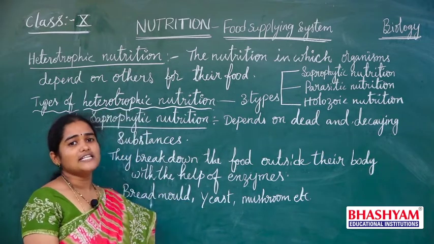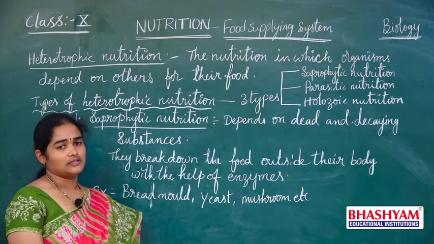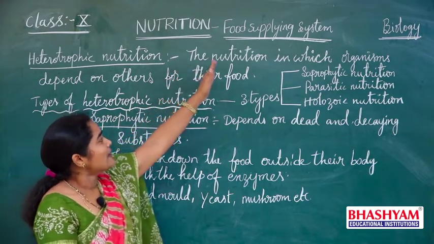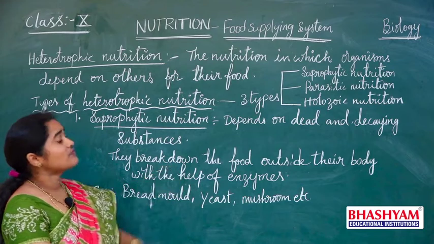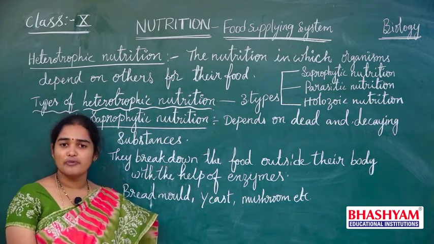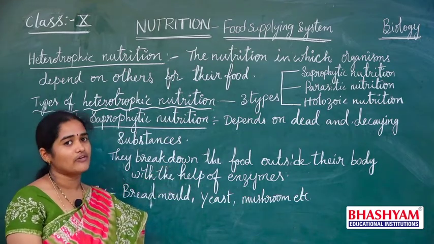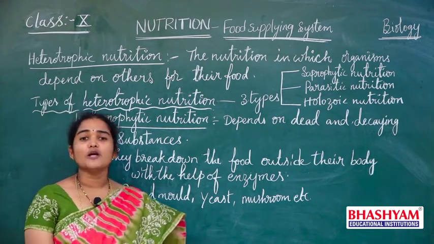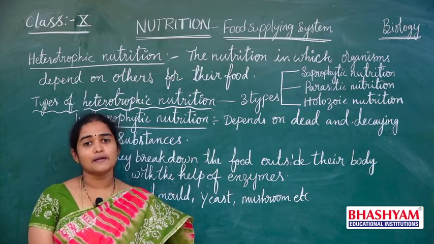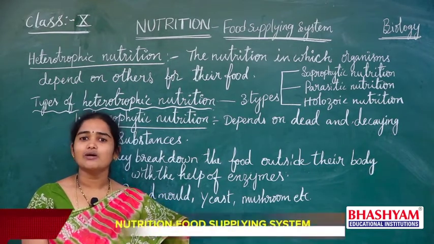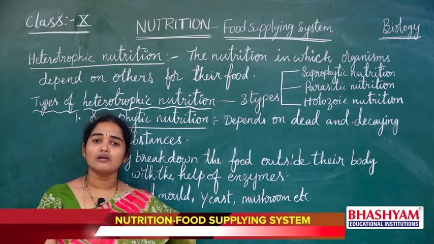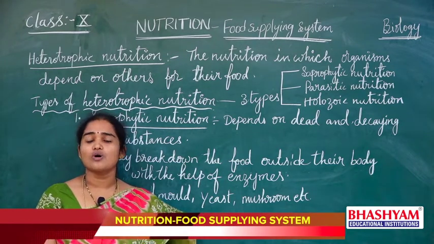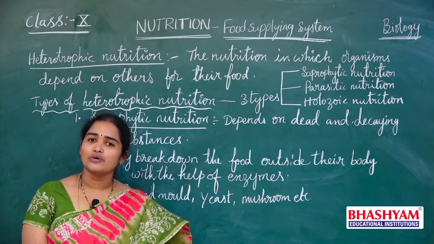Here, what is meant by heterotrophic nutrition? The nutrition in which organisms depend on other organisms for their food. Such type of nutrition is called heterotrophic nutrition. So here, the organisms cannot prepare their own food materials like plants. So those organisms depend on various food materials in their surroundings. Such organisms are called heterotrophs.